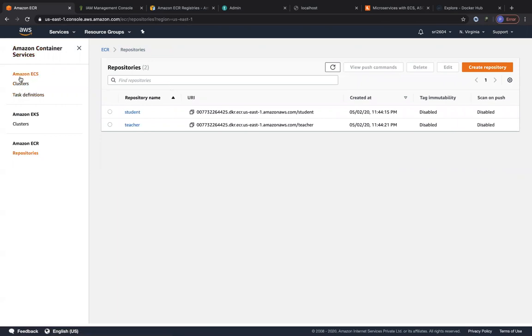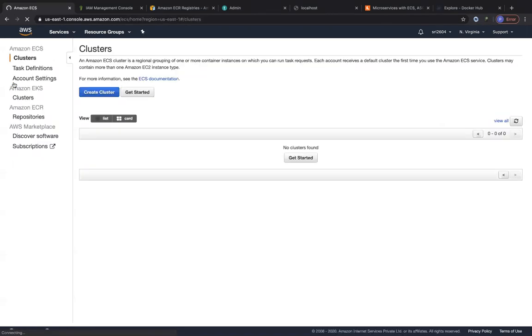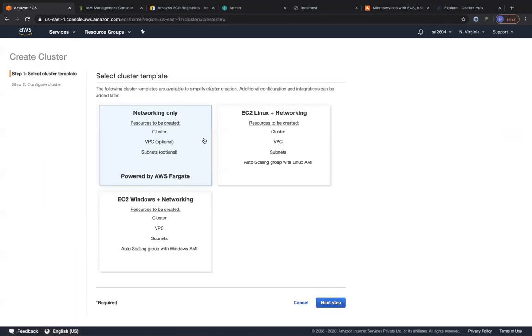So let's go to ECS and click on clusters. I believe I don't have any clusters running, so let's go ahead and click on create cluster. Now they are giving you three options over here, and the option that we are more interested in is the EC2 Linux with networking.